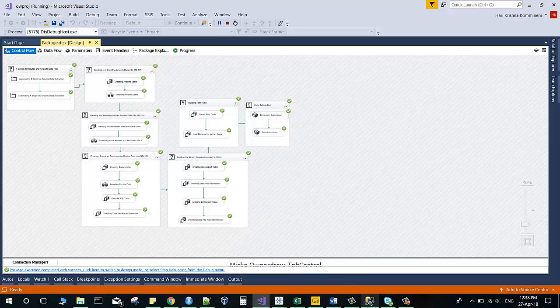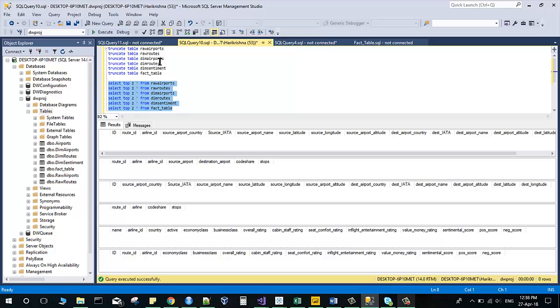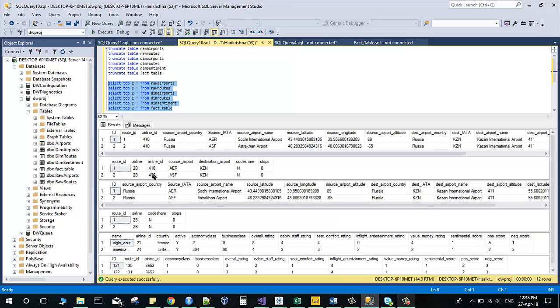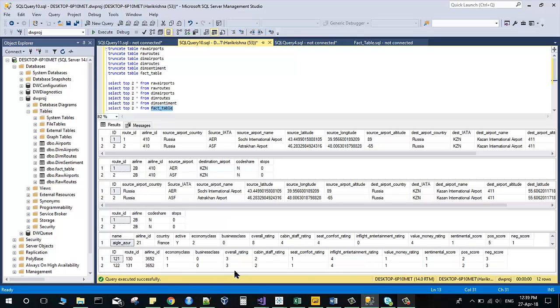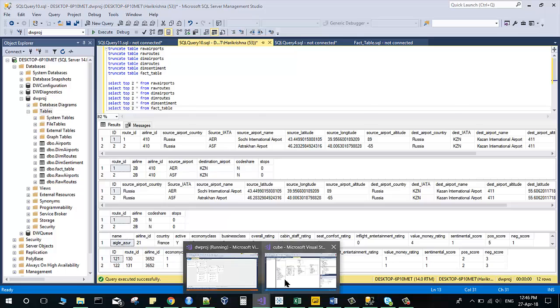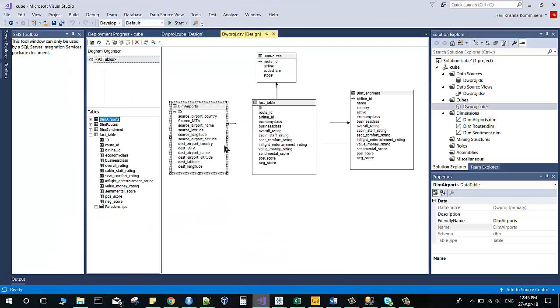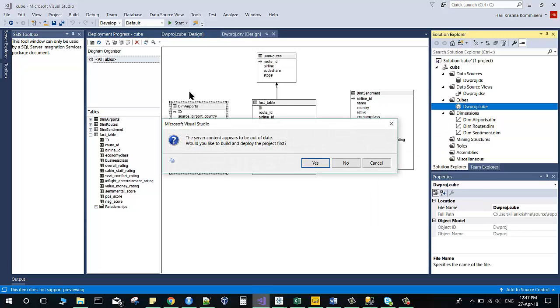Now we will go and check whether our data is fed into the tables or not. As we see, we have fed all the data into the SSMS tables, and this is the fact table, which is at the end, which contains the data now with all the measures and IDs. Once we see that we have got the data in the fact, we can go forward and check our cube. So this is the cube which is formed after the fact table is fed into the Analysis Services package of our Visual Studio. We can go forward and process this cube.